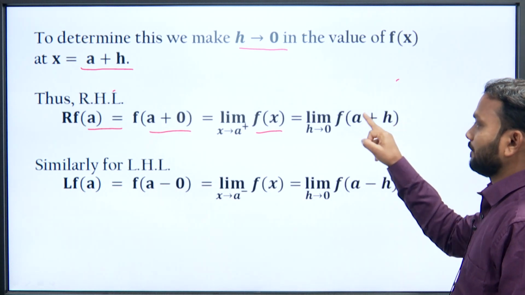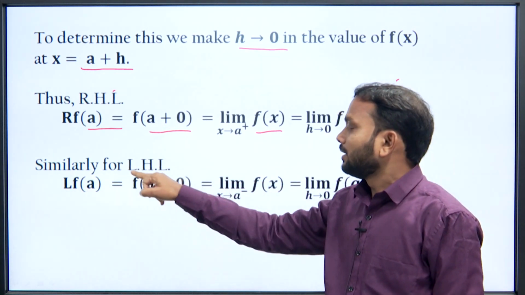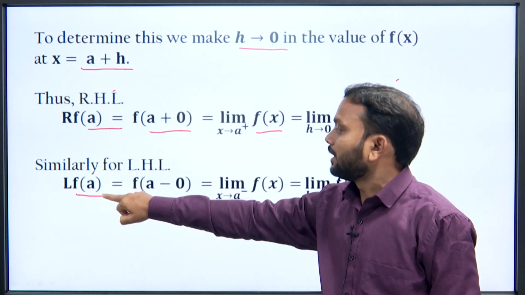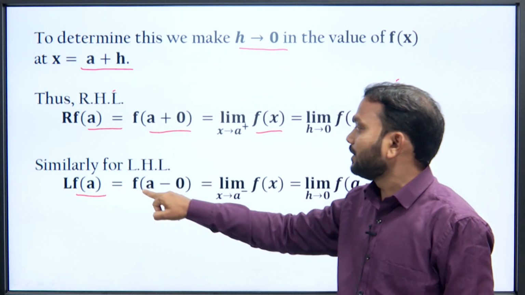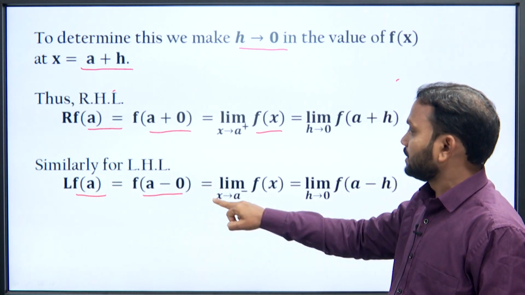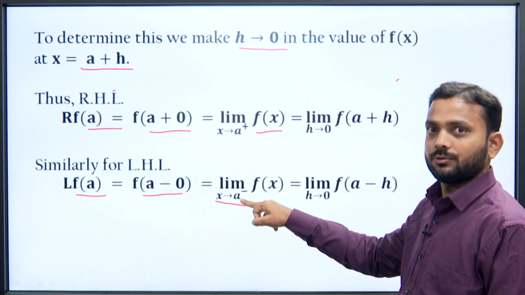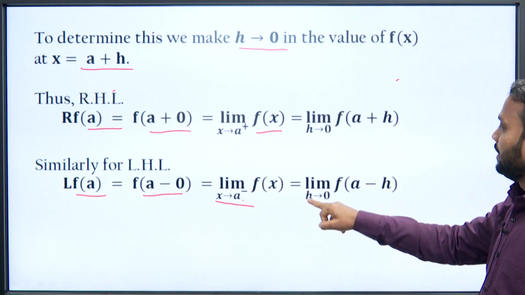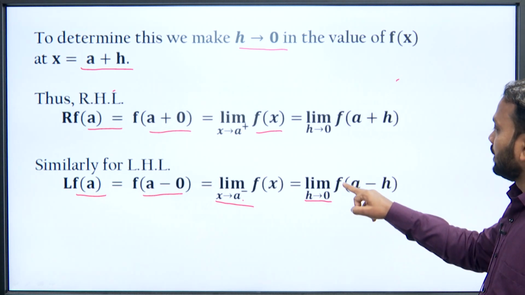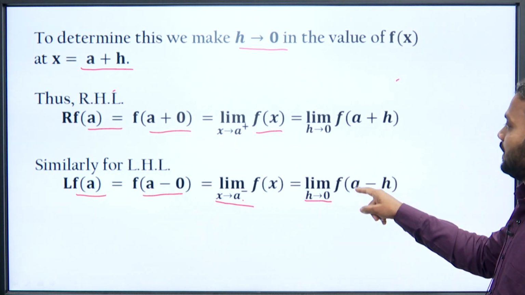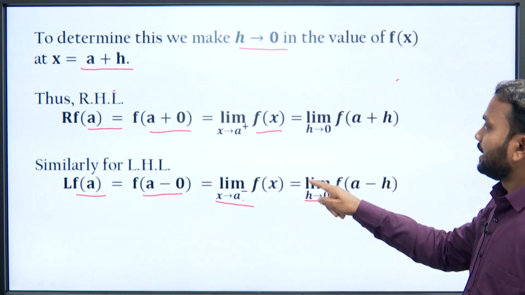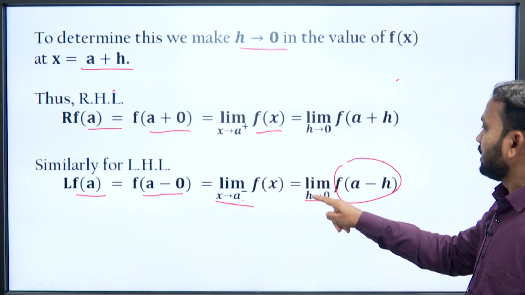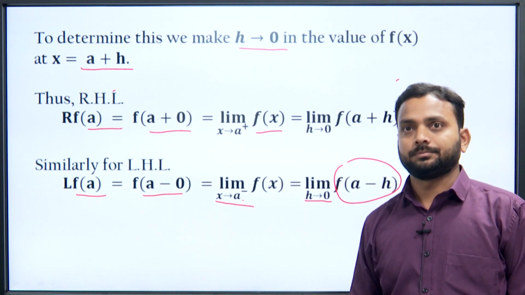Similarly, the left hand limit is written as L f(a), which is f of a minus 0. This is also equal to limit x tending to a minus f(x), equal to limit h tending to 0 f of a minus h. When we replace x by a minus h in f(x), we get this as h tending to 0. Okay.